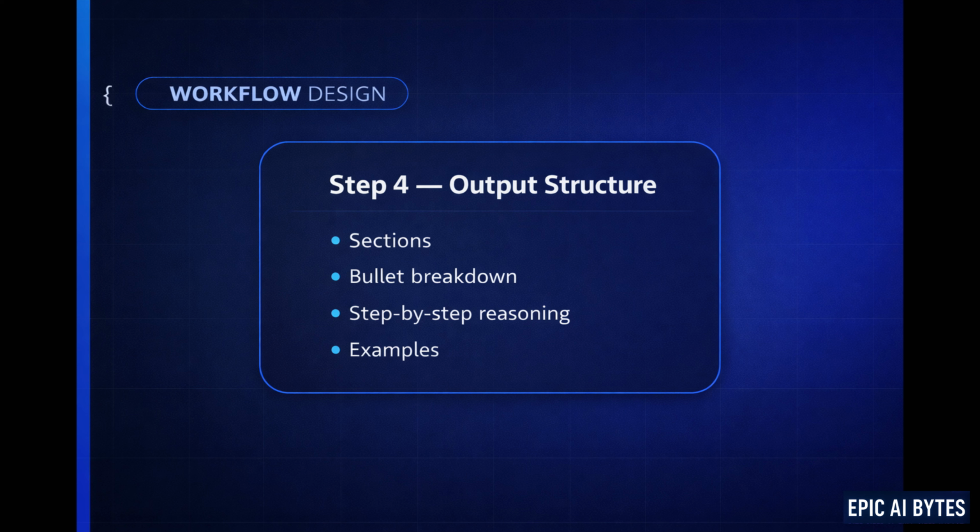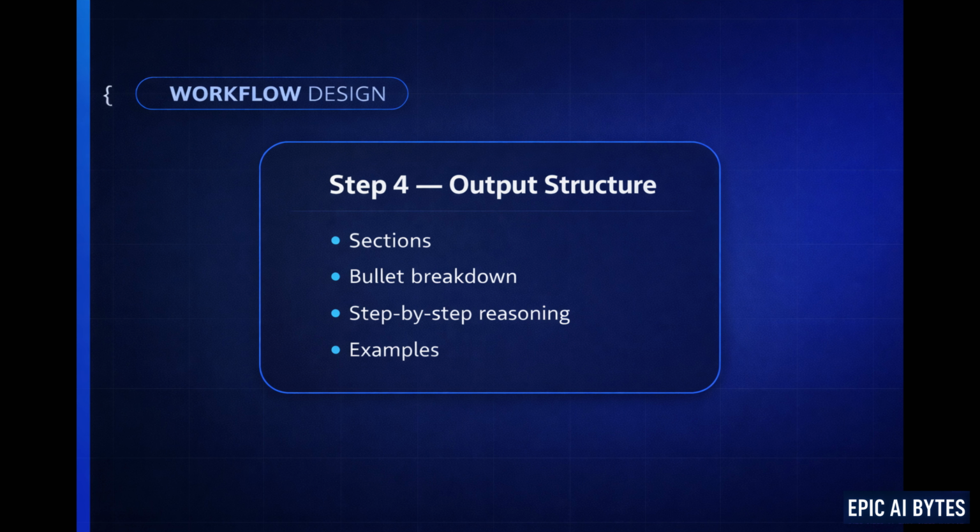The fourth layer is output structure. This might be the most powerful piece. You define the format the answer should follow. Examples: 3 sections, bullet breakdown, step-by-step reasoning. Case examples included. Why does this matter? Because structure reduces variance. If the AI always fills the same format, the output stabilizes. This is exactly why professional prompt libraries work. They aren't collections of clever prompts. They're collections of repeatable structures.